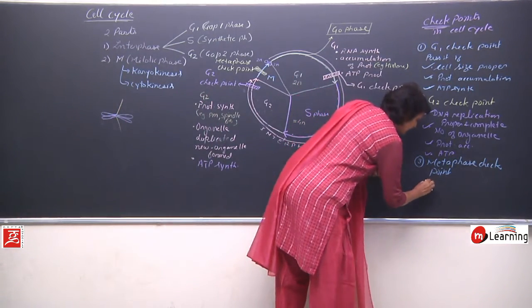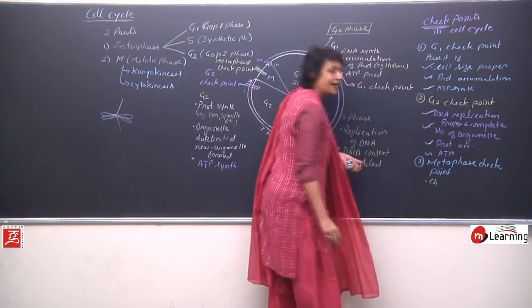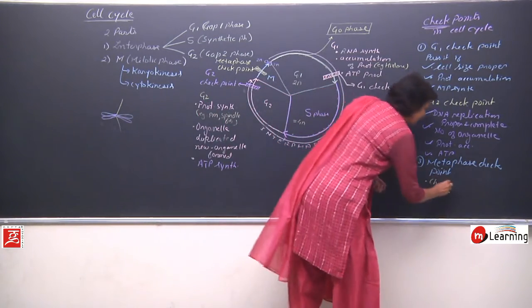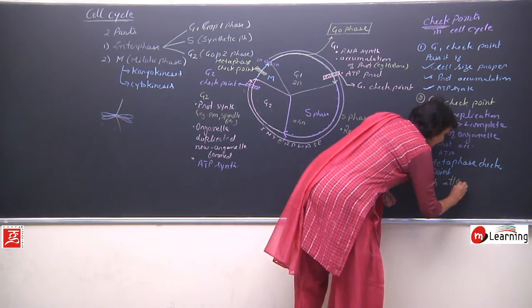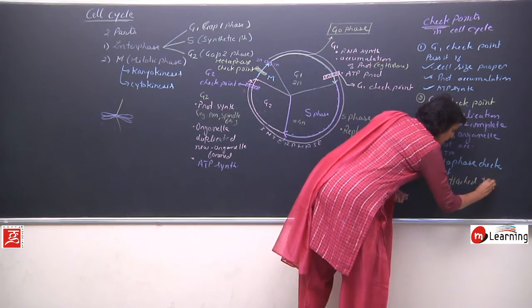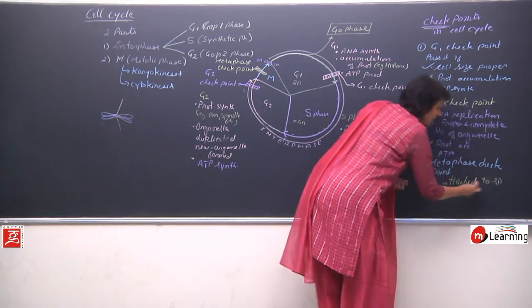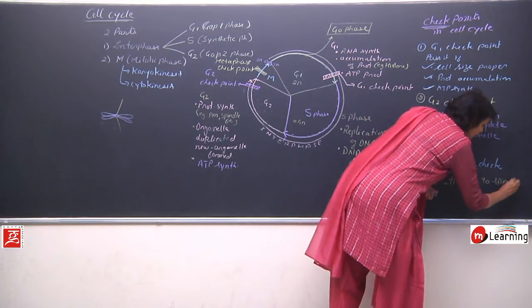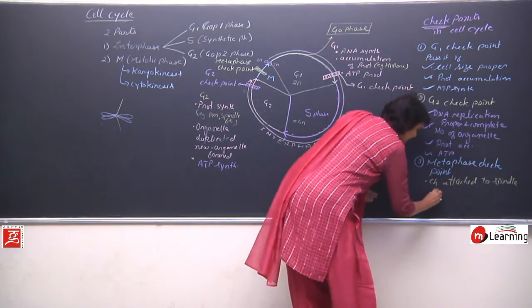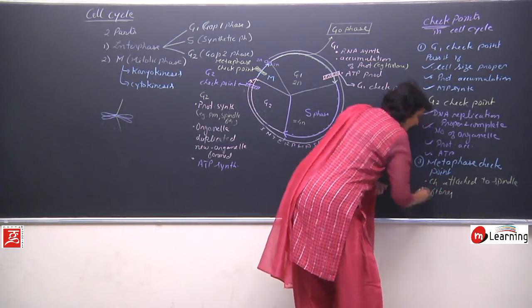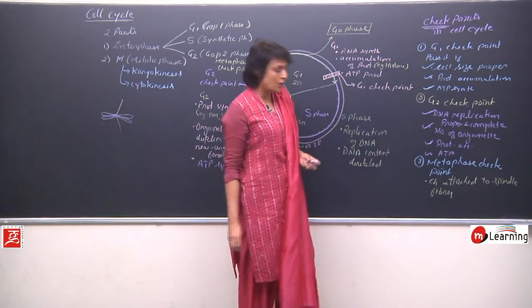So what is checked at the metaphase checkpoint is this one point: are chromosomes attached to the spindle fibers? Is this attachment proper or not?